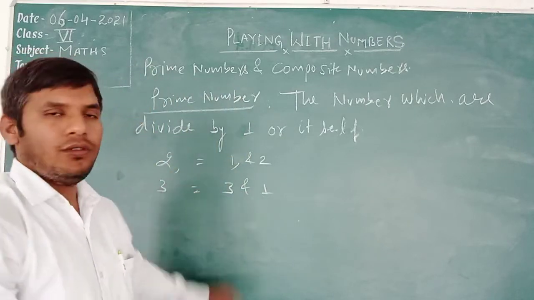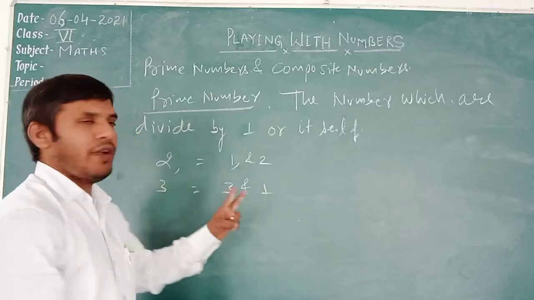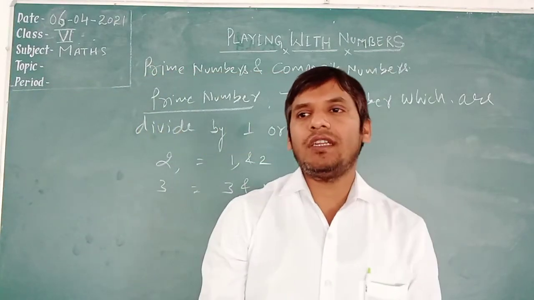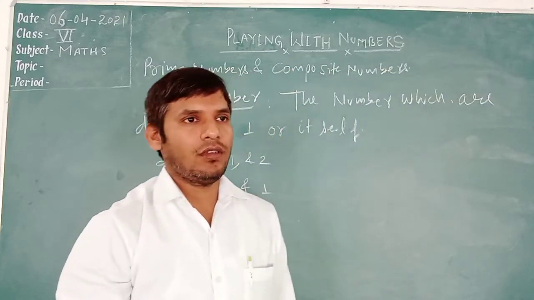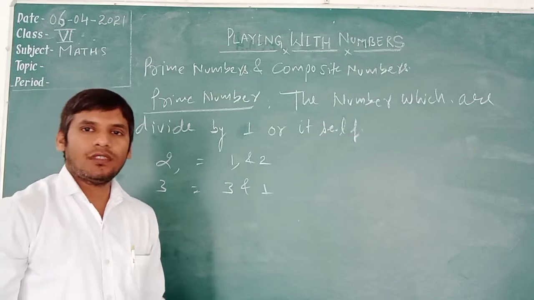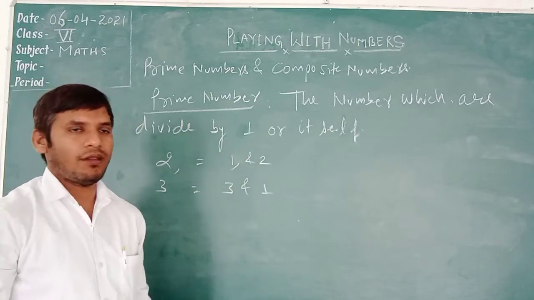Like this, 2 has only two factors, 1 and 2. 3 has two factors, 1 and 3. Is it clear? A number which is divided by itself or 1 is known as a prime number, or in other language we can say the number which has two factors is known as a prime number.